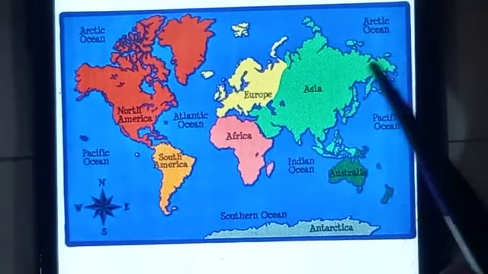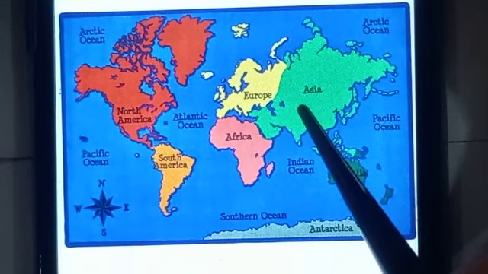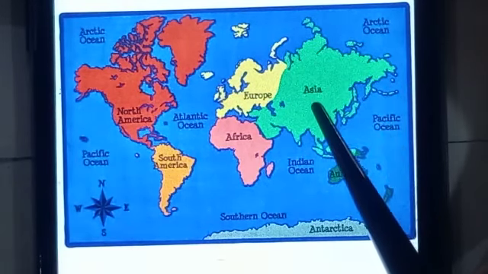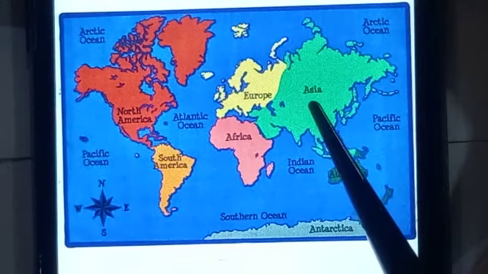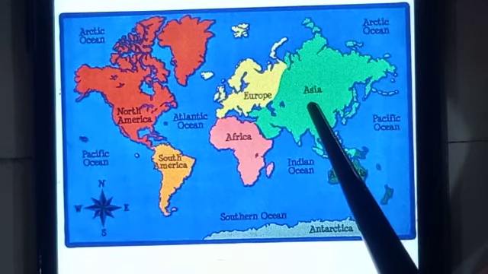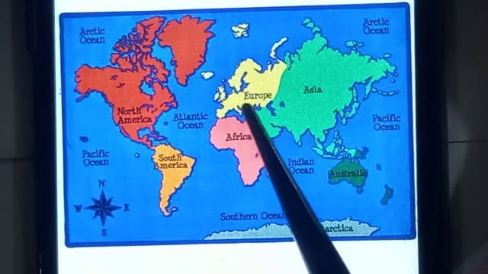Now, the green color shows the continent Asia. Continent Asia is the continent where most of the people live. It is the largest continent of the world. And our country, Pakistan, is also located in continent Asia. With continent Asia, we have continent Europe.